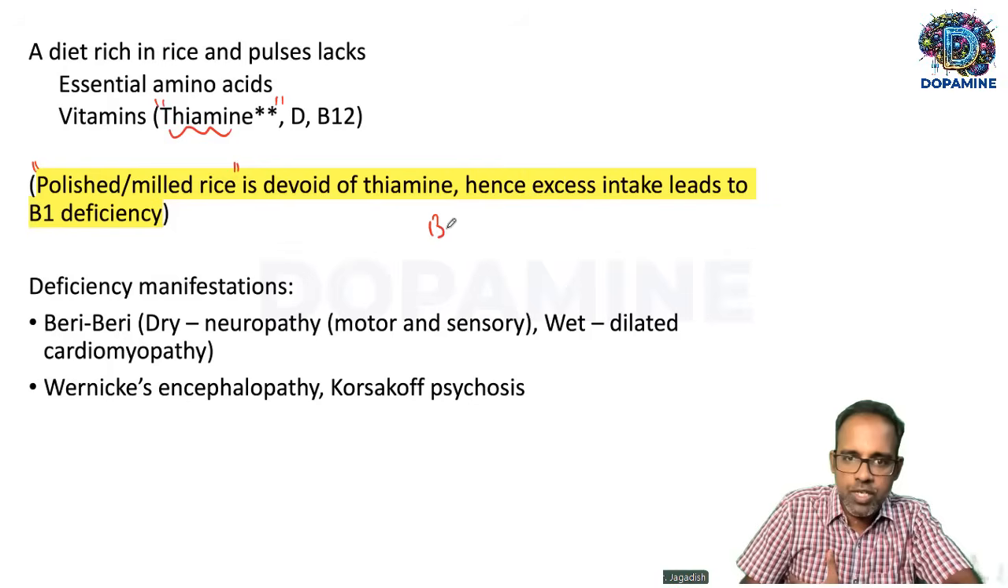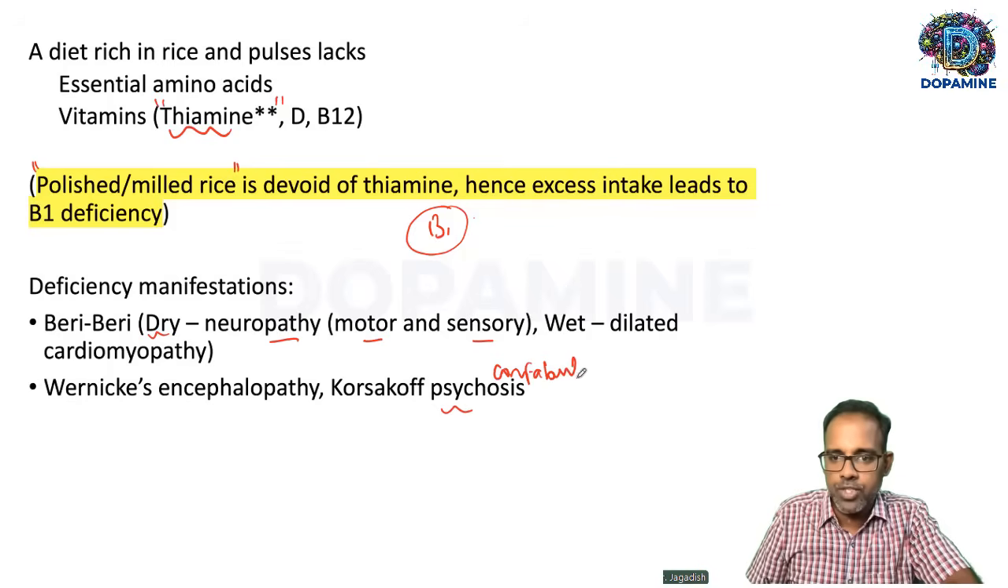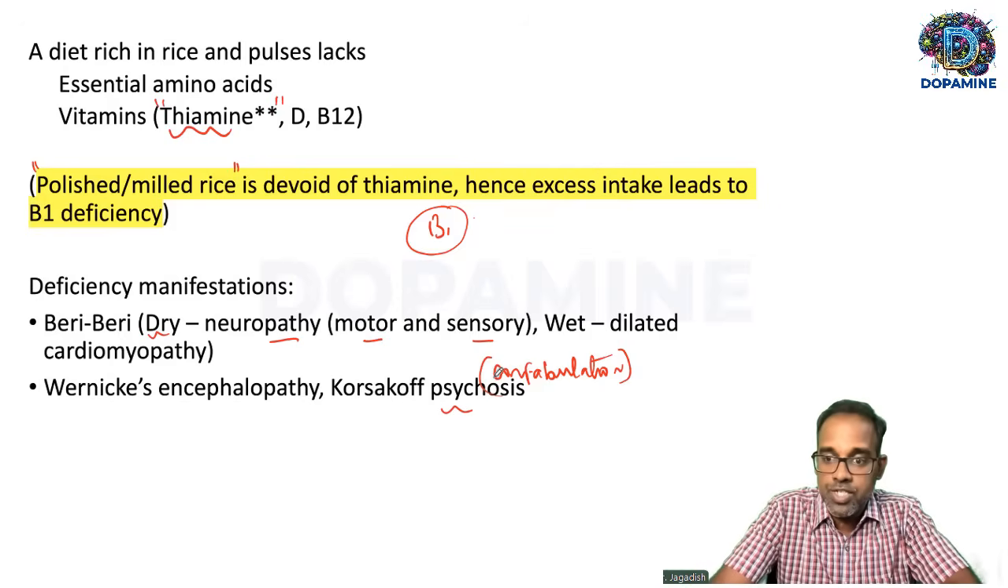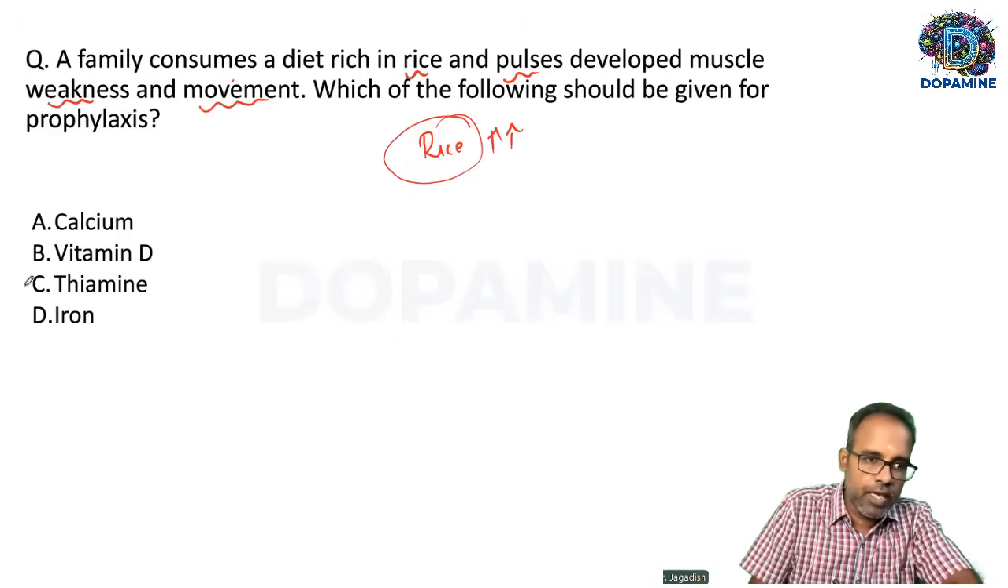So B1 deficiency, we already know, can lead to beriberi, which can be dry, which causes neuropathy, which can be motor neuropathy or sensory neuropathy, or it can cause wet beriberi, which causes dilated cardiomyopathy. And it can also affect the brainstem, leading to encephalopathy, nystagmus, ataxia, that is a movement problem, and Korsakoff psychosis, which is characterized by a classical symptom called confabulation. So this is more likely in this patient who is taking a large amount of rice. So the correct answer could be thiamine.